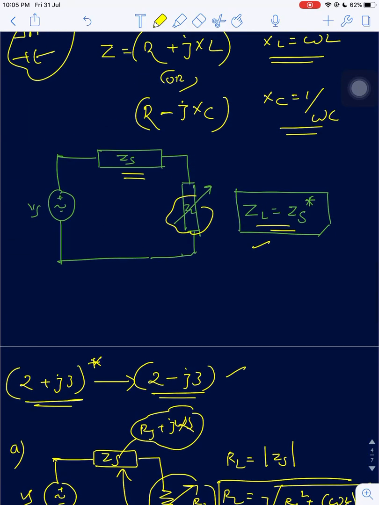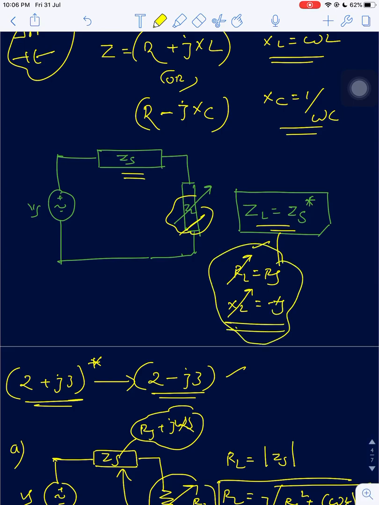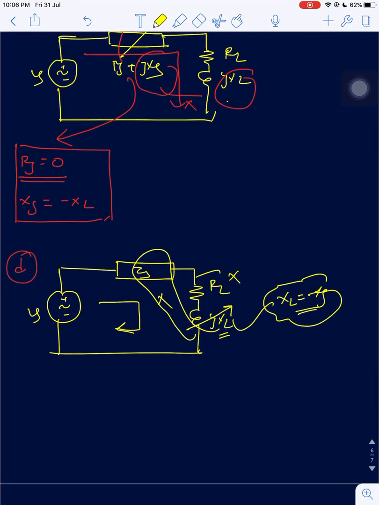I will explain the cases once again. In general, if the entire ZL is variable, make variable RL equal to RS, and make variable XL equal to minus XS. Done. If RL is not variable, forget about it. If XL is variable, make it equal to minus XS.